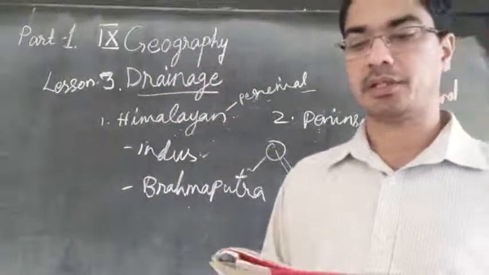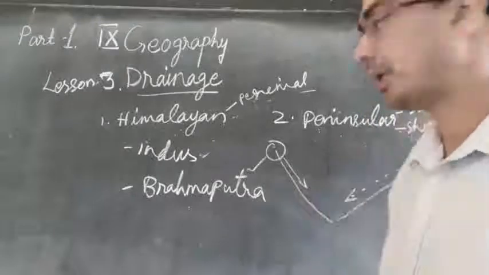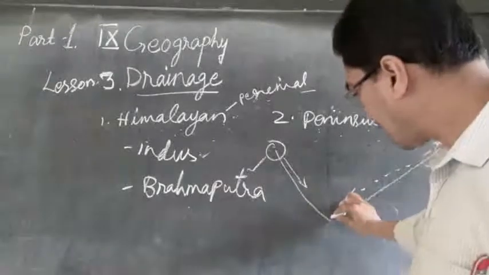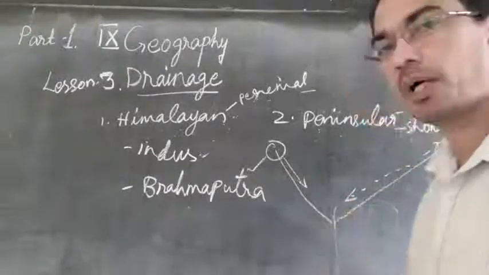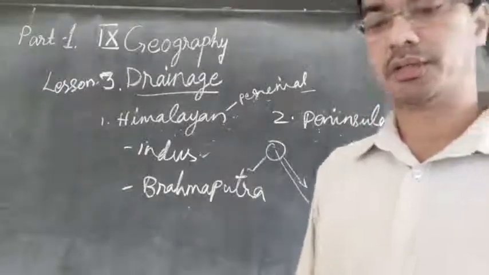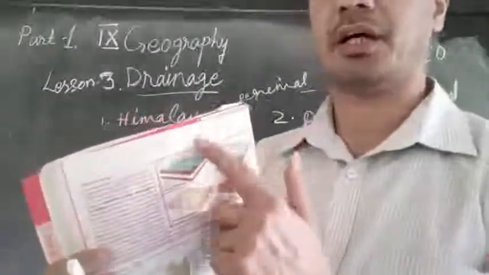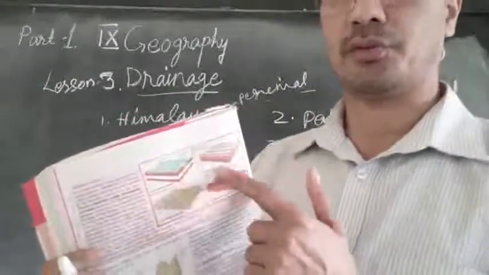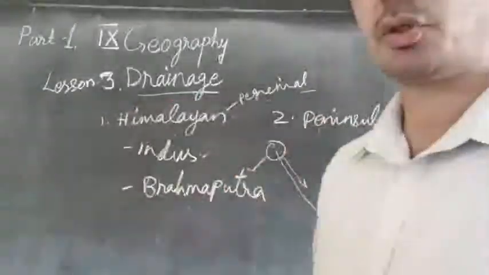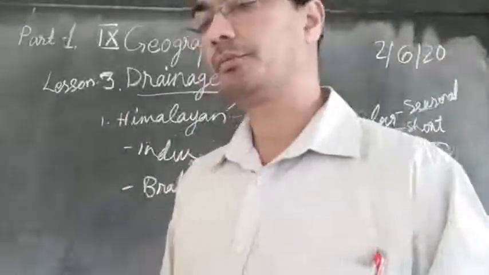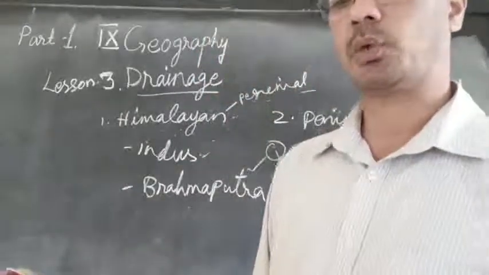That is the dendritic pattern. Then the water will be flowing through the river, through the valley. So that will be called dendritic. You can see in the picture, all the sides are high and the middle part is low. So water is flowing through the sides. That is called the dendritic pattern. Then we can see the second one.